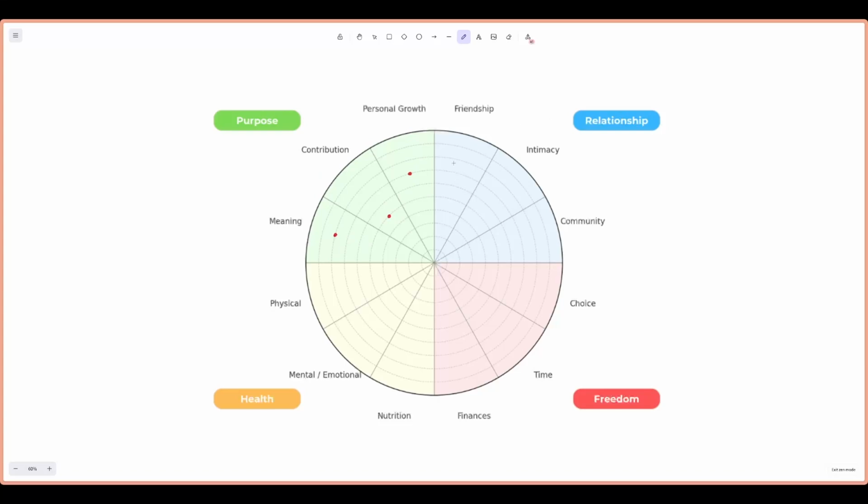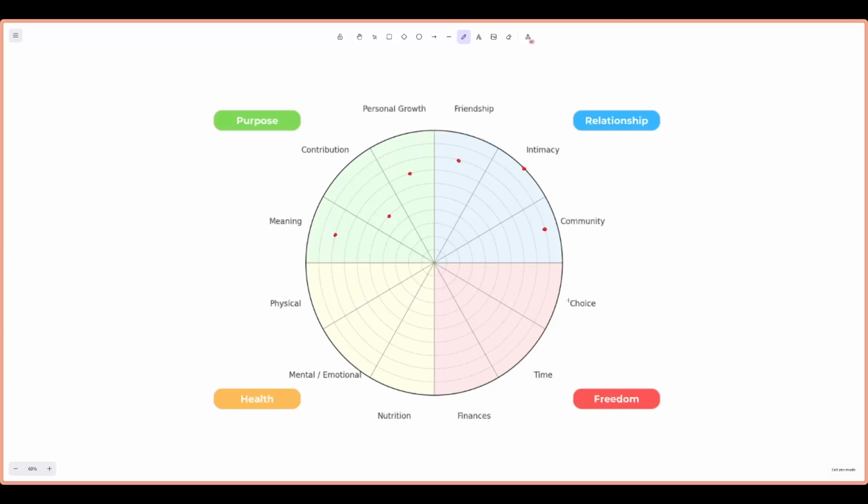My friendships, I feel pretty good. I'm going to give that an 8. There's a little bit more I would love to lean into with my friends and my role as a friend, but I feel pretty confident about that. My relationship with my partner, I feel really good about. I spend a lot of my time on that and investing in making that nice for myself and for my partner, and I think we have a good relationship. And finally, community. I also feel really good about community, and so I'm going to rank that a 9.